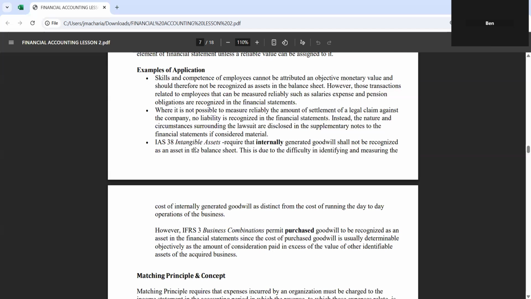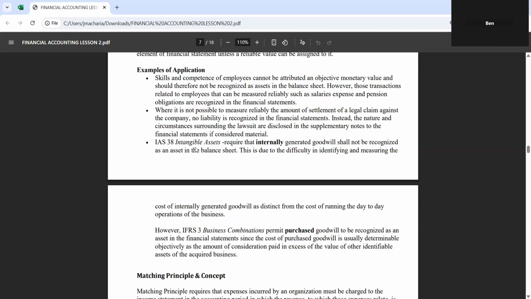Intangible assets: of course, tangible assets are assets that you are able to hold, you are able to see, like a motor vehicle, like a building. Intangible assets are assets that are there, but you cannot easily see them. They are not physical. Examples are goodwill, patents, copyrights. All those are assets, but they cannot be seen physically.